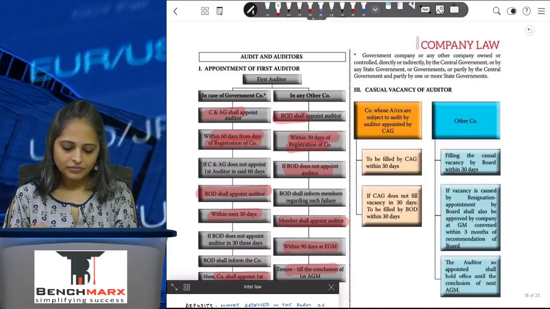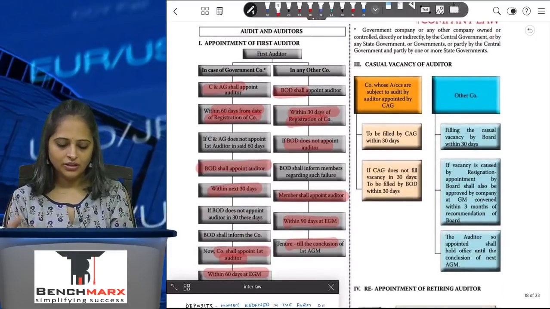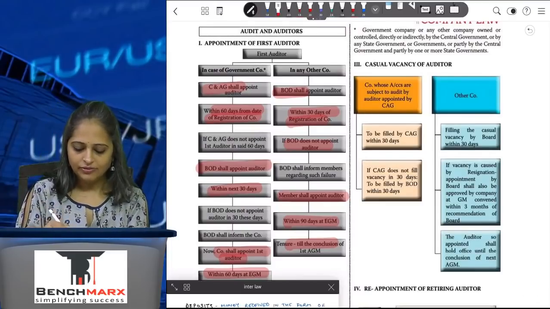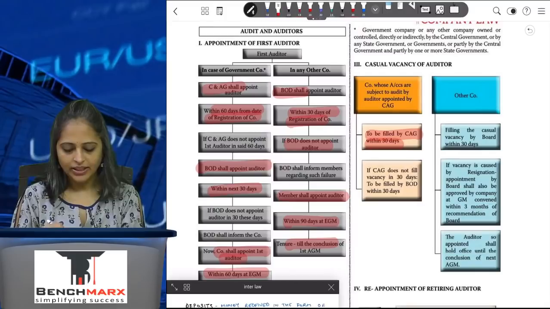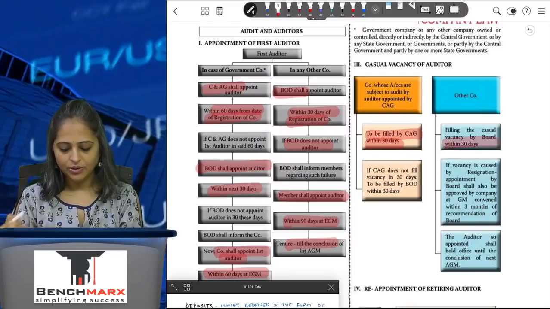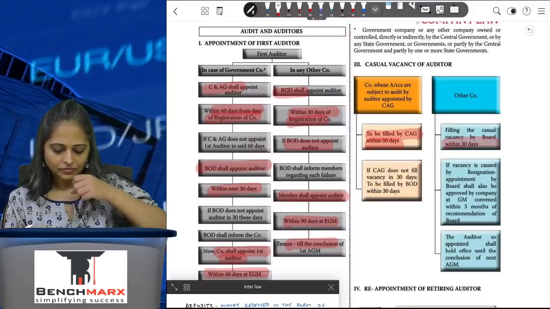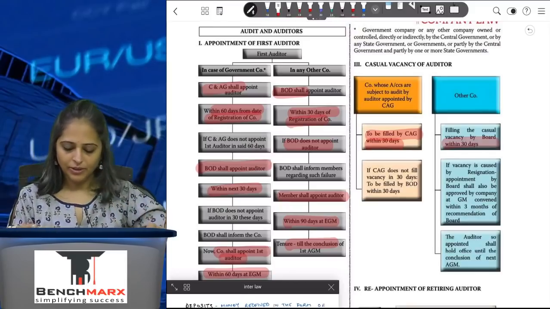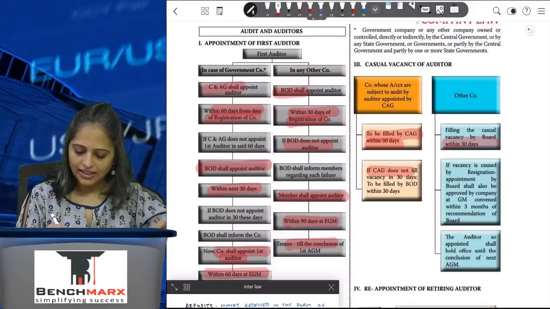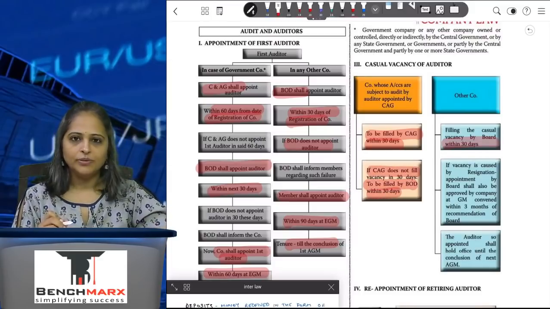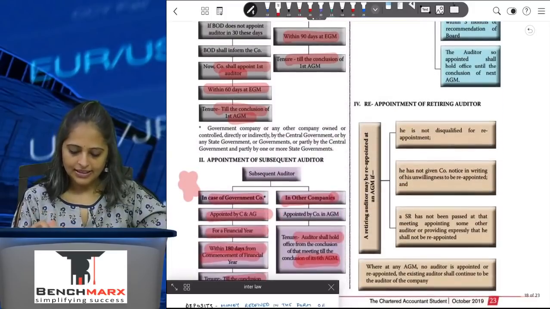Now, casual vacancy of auditor, again in case of a government company, will be filled by the CAG within 30 days. In other companies it will be filled by the board within 30 days. If the board does not do so, then the members can appoint the auditor. If the CAG does not fill it, then the board can fill up the auditor's vacancy within a period of 30 days.